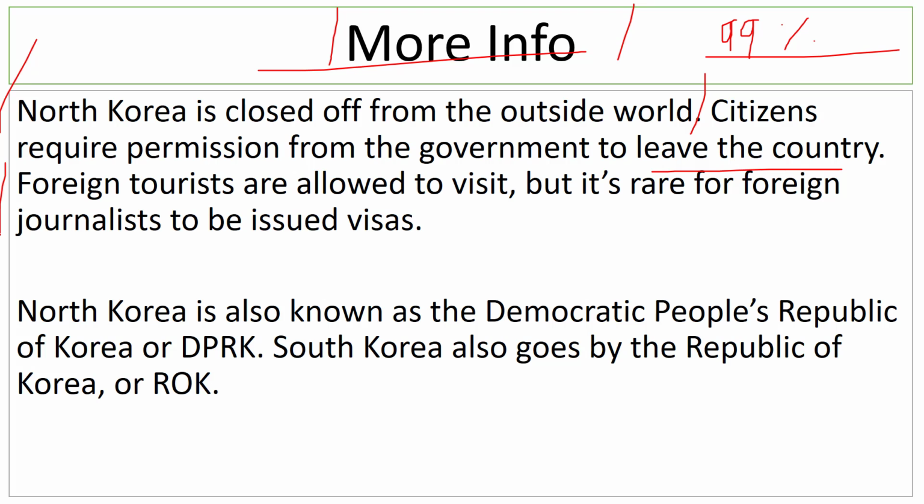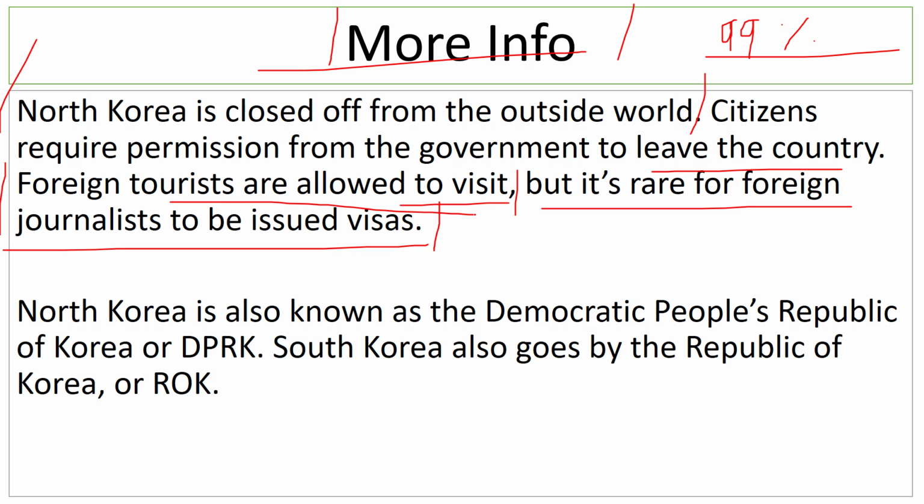So foreign tourists are allowed to visit North Korea, but it's rare for foreign journalists to be issued visas because of course the North Korean government believes that foreign journalists will show North Korea in a bad light, and they do not want that. North Korea is also called the Democratic People's Republic. So on paper they are a democratic nation, but of course if you call yourself democratic, that doesn't really mean that you are a democratic country.